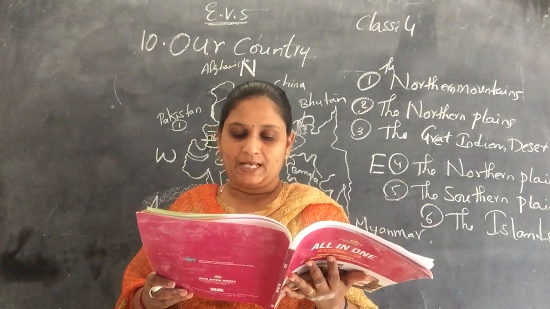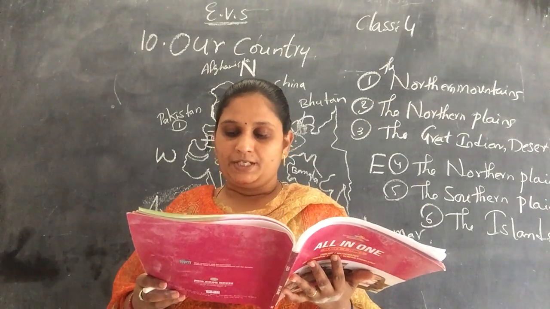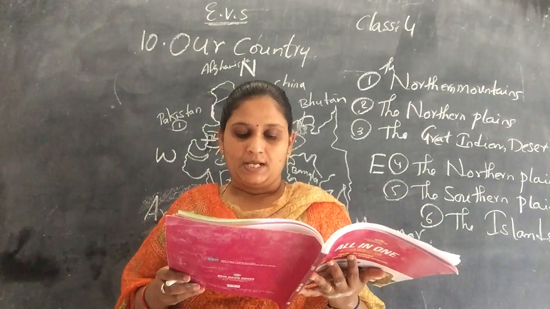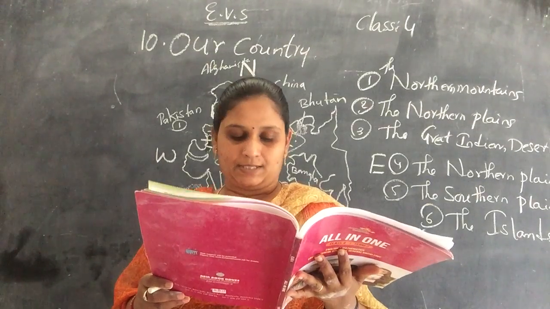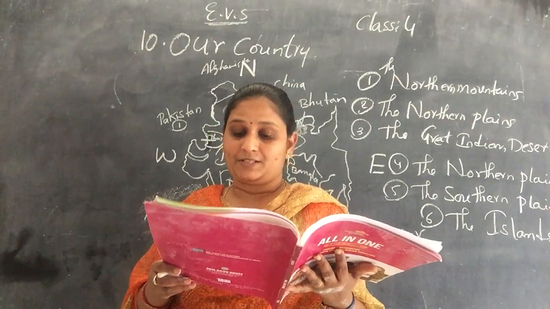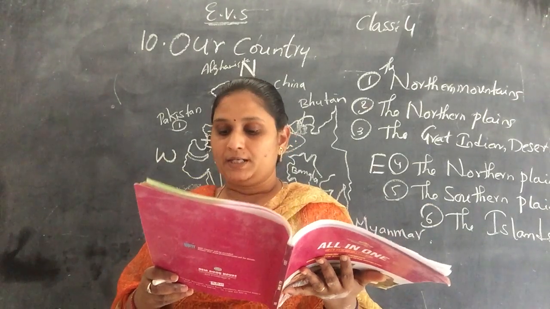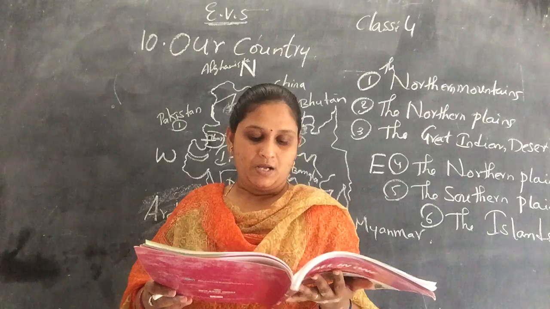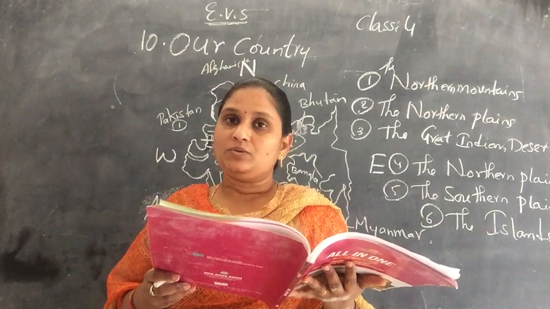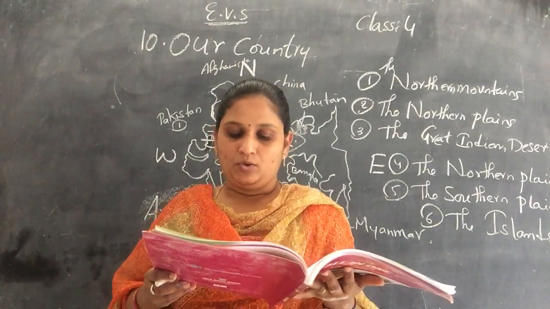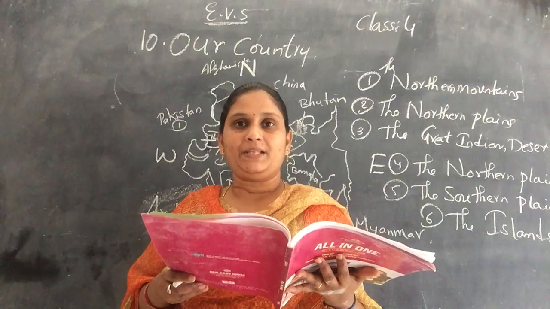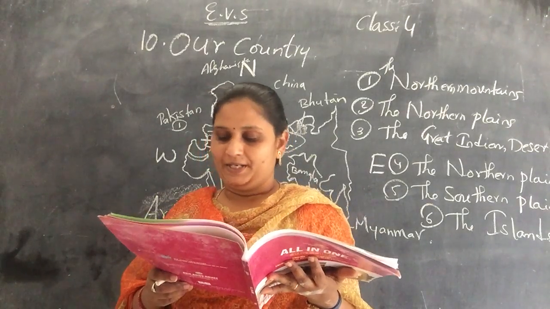The Deccan Plateau is the largest in the southern plateau region. It is surrounded by the Vindhya mountains in the north and the Eastern Ghats. The Deccan Plateau has many rivers. What rivers are there? Godavari, Mahanadi, Krishna and Kaveri, and they are all flowing into the Bay of Bengal. Only two rivers, Narmada and Tapti, are flowing into the Arabian Sea.